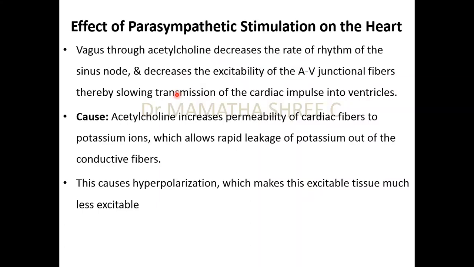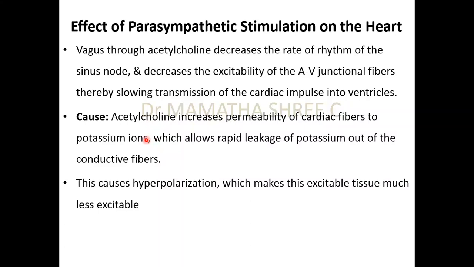Now, how is this acetylcholine, released at the nerve endings, going to affect the rate of rhythm of the SA node? It increases the permeability of cardiac muscle fibers to potassium ions. Where is the potassium concentration higher? Its concentration is higher in the intracellular environment.